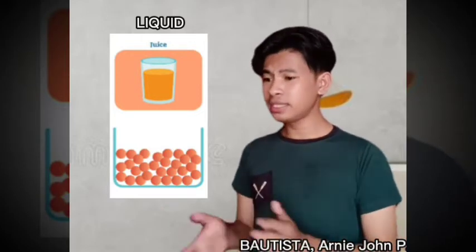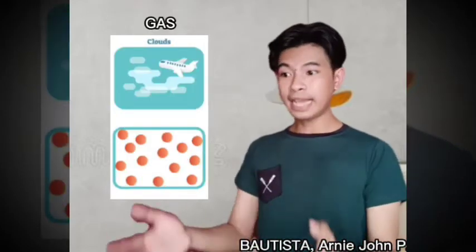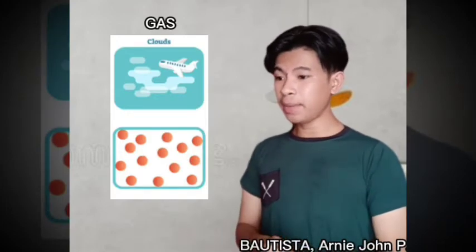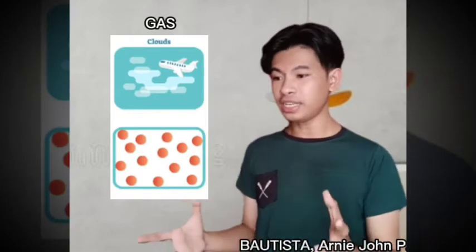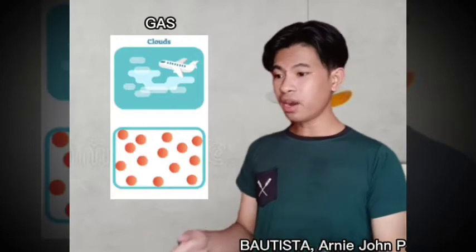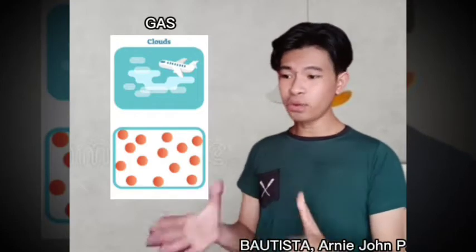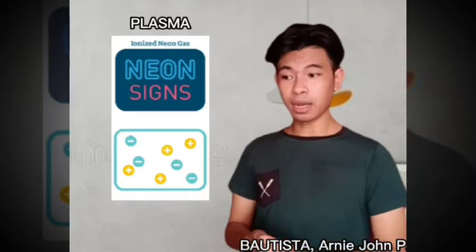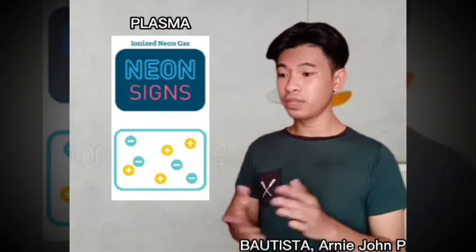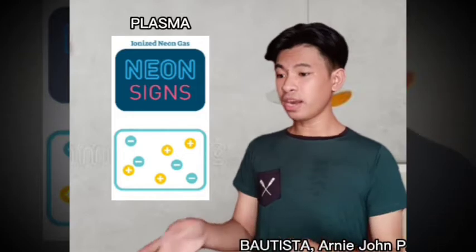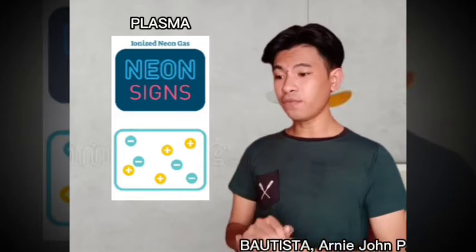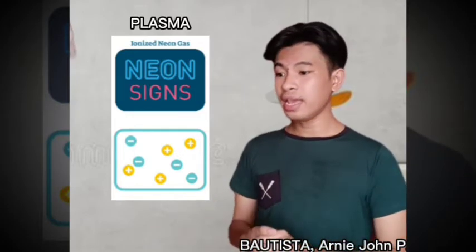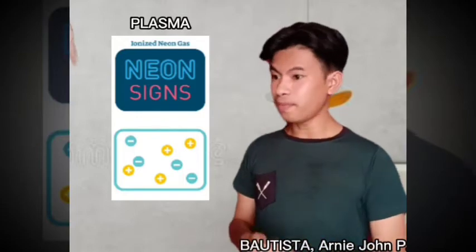Liquids assume the shape of their containers, and in gases, the molecules that make up a gas fly in all directions at great speeds. They are so far apart that attractive forces between them are insignificant. And in the plasma, at the very high temperatures of the stars, atoms lose their electrons. The mixture of electrons and nuclei results in the plasma state of matter.